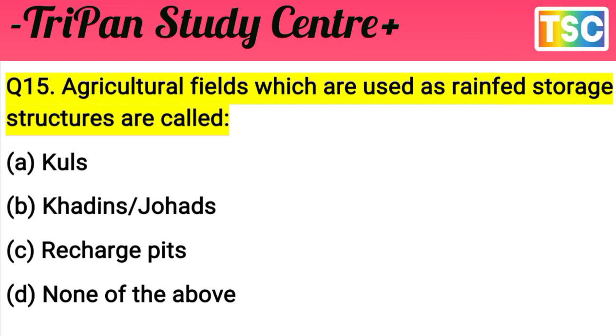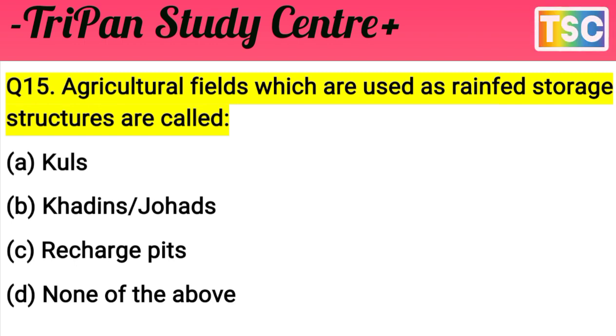Do you understand the question? Agricultural fields which are used as a rainfed storage structure are called: A, Kul; B, Khadin or Johad; C, recharge pit; D, none of the above. The question is clear, but I give a few seconds to test your knowledge first of all.